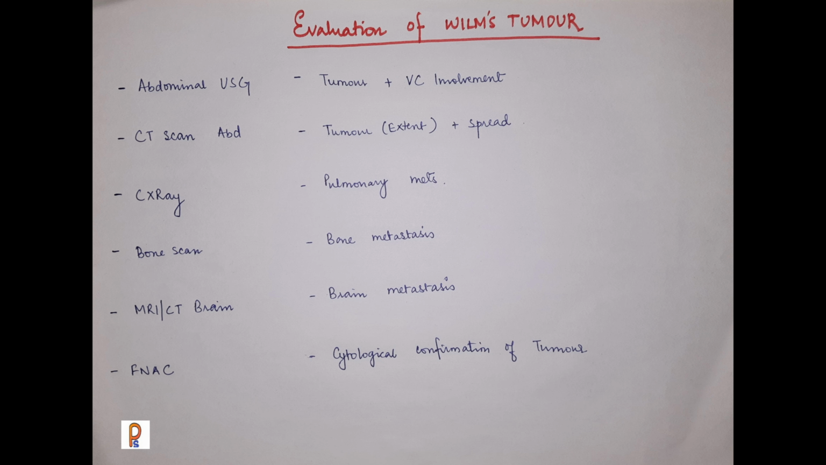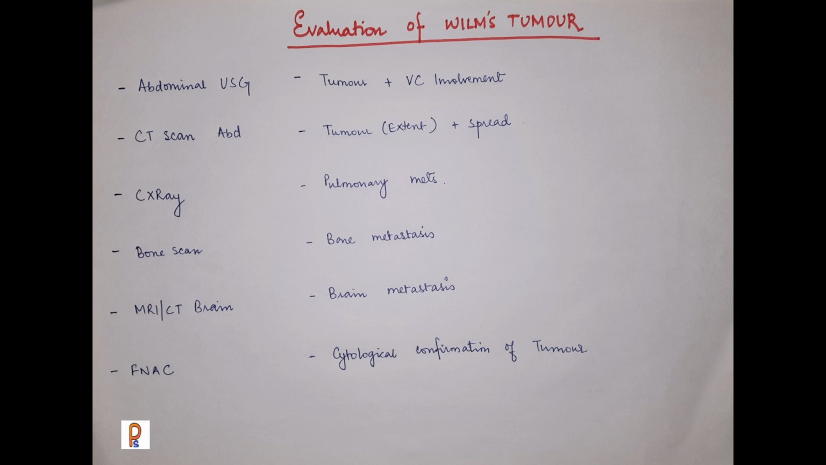Now, how we will evaluate a child with the Wilms tumor? First, we will do the abdominal ultrasonography. We will see the origin of the tumor, from where it is originating. Also, we can see the contralateral kidney, and also we can see if there is involvement of the vena cava. Then we can go for the CT abdomen. That will help in localization of the tumor and help in assessing the extent of its spread.